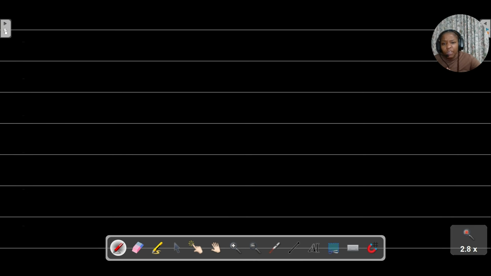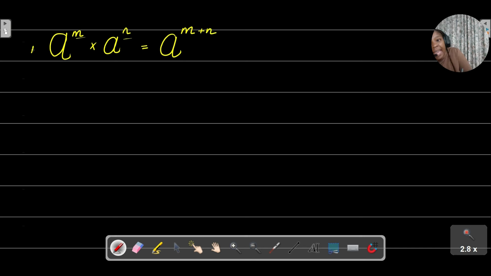But if we just do a quick recap of the exponential laws: if I am multiplying powers that have the same base, what does the law say? It means I need to add my exponents, so it's a to the power of m plus n. If I am dividing powers that have the same base, what am I supposed to do here? I subtract my exponents, a to the power of m minus n.